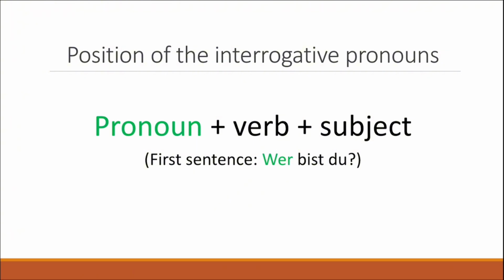And you can see it also from the first example sentence. Wer bist du? In this case, we have the pronoun wer, then we have the verb bist, and then at the end, the subject du.